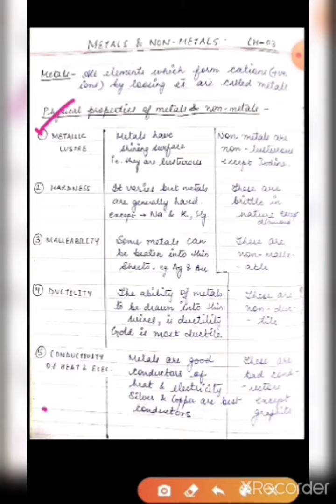Then the second property is hardness, whether a substance is hard or not. Metals are generally hard, but it varies from metal to metal. Some metals are soft, for example sodium and potassium, which can be cut with a knife. Mercury is liquid at room temperature, so it is also soft.